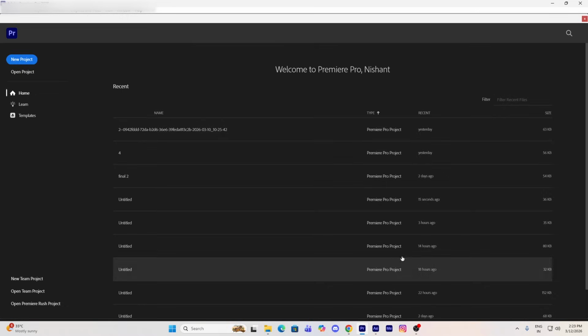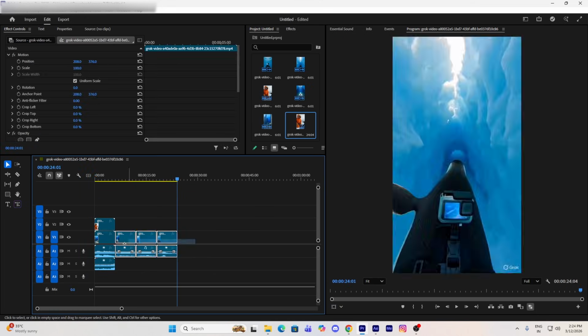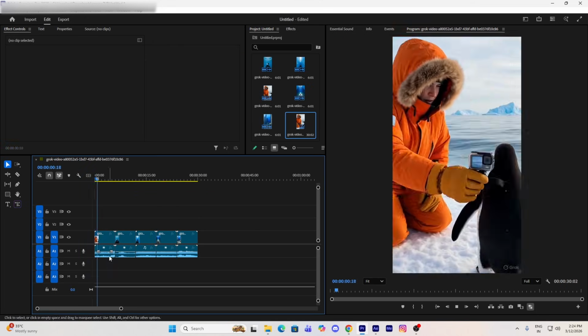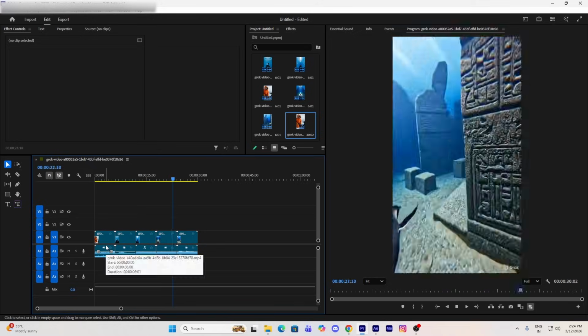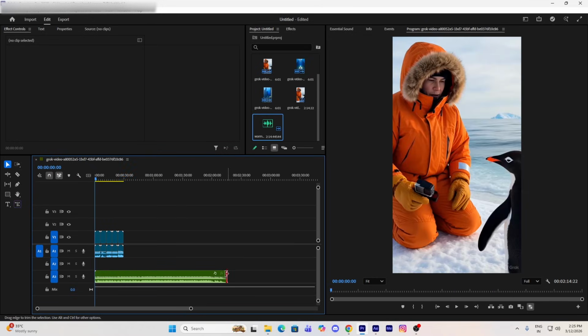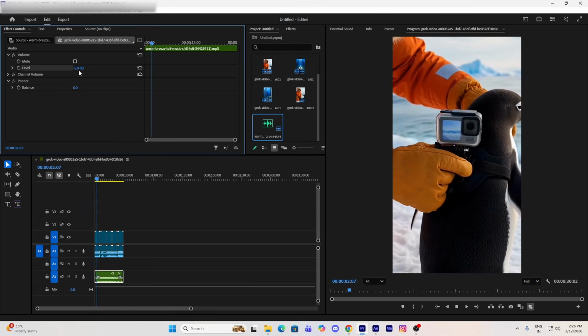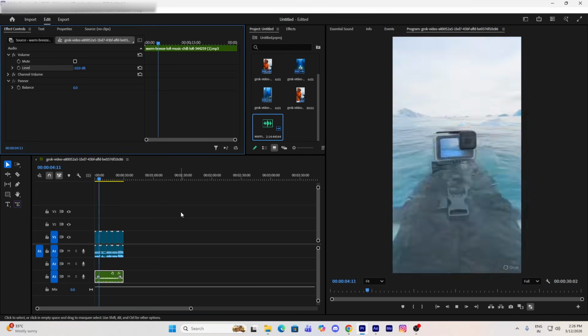After opening it, I will create a new project. Then I will import all the clips that we generated earlier. Once the clips are imported, I will start arranging them in the correct order. This step is important because it ensures the scenes flow properly. After arranging the clips, the next step is adding background music. Background music helps make the video more engaging and emotional. It also keeps viewers interested throughout the video.